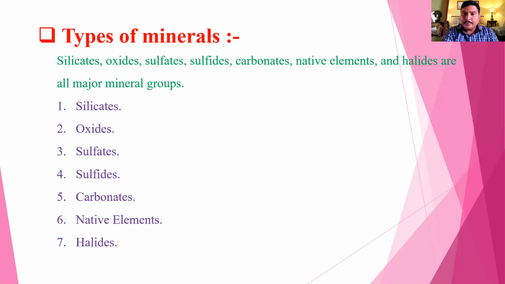What are the types of minerals? There are many types of minerals like silicate, oxide, sulfate, sulfide, carbonate, native element, and halide. Particularly silicate, oxide, sulfate, sulfide, carbonate, native element and halide are the major mineral groups.